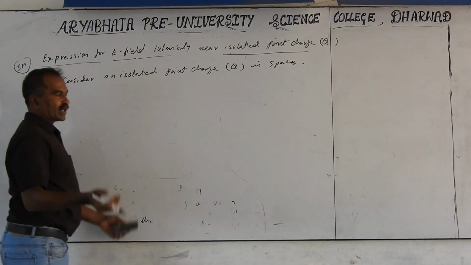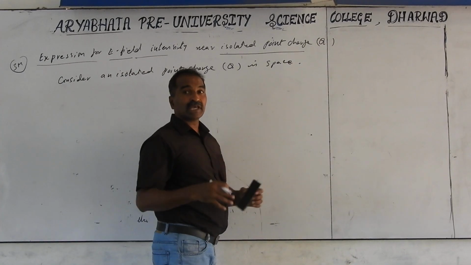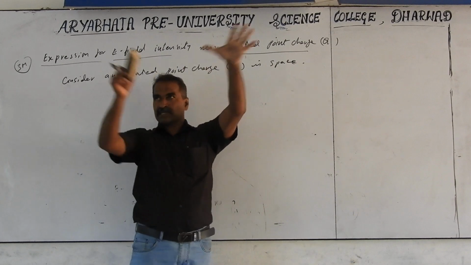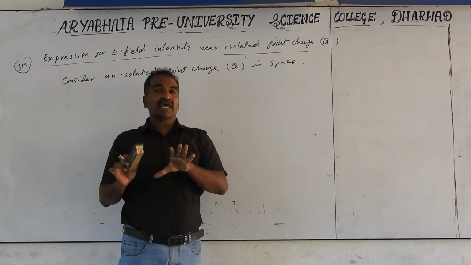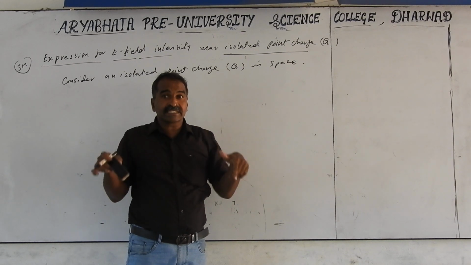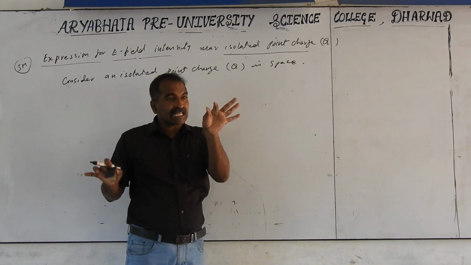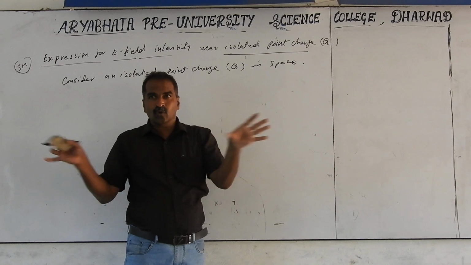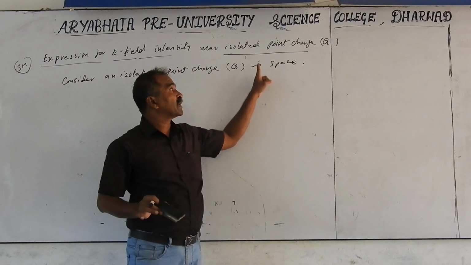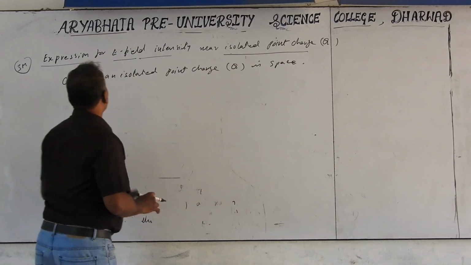Space means the area where we are putting the charge, not on the table. Putting it on the table means another object is present. Imagine no air, no objects, no table, no room, nothing except this charge. That is meant by an isolated charge in space.